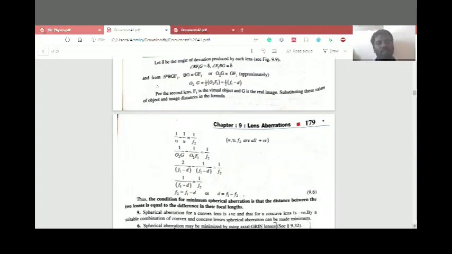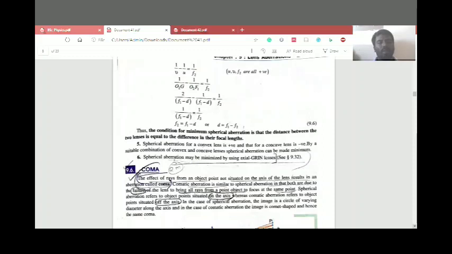Then F1 minus d is moved to the upper side, and F2 to the other side. F2 is equal to F1 minus d, or we can say that d is equal to F1 minus F2. Thus, the condition for minimum spherical aberration is about the distance between the two lenses. So what are they saying? The condition for minimum spherical aberration is that the distance between the two lenses is equal to the difference in focal lengths. So the distance makes the focal length vary. If the distance is varied, the focal length will be varied.